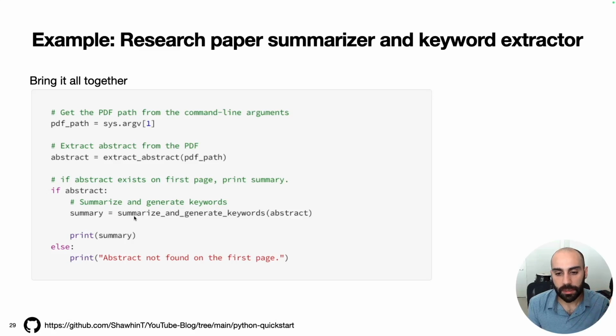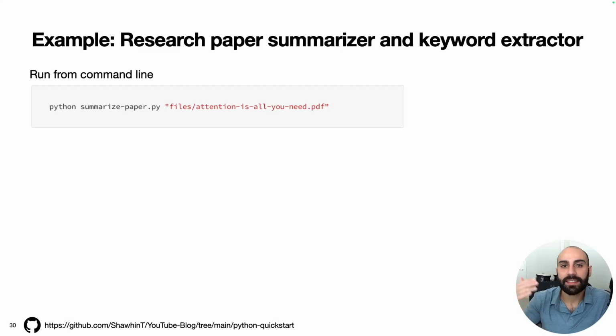Then we can use our summarize and generate keywords function to generate the summary. However, if the abstract is a none type, so basically the abstract did not exist on the first page of the PDF, Python won't execute this chunk of code and instead will jump to this else bit and print abstract not found on first page. That's the end of the script.